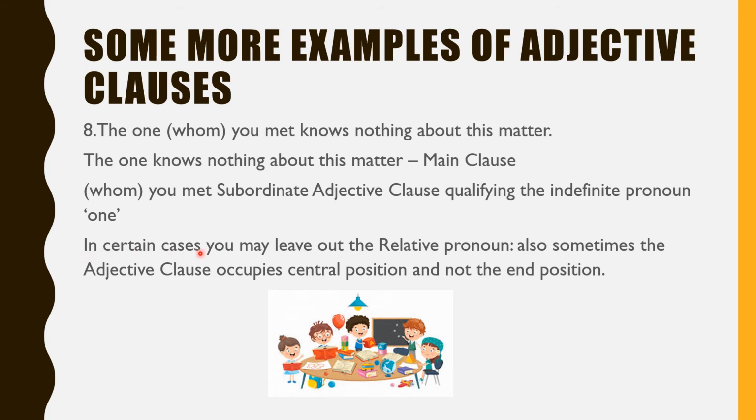I'll read the note. In certain cases, you may leave out the relative pronoun. Also, sometimes the adjective clause occupies the central position and not the end position. I already explained this to you. Here also in this sentence, the adjective clause whom you met occupies the central position and it does not come at the end.